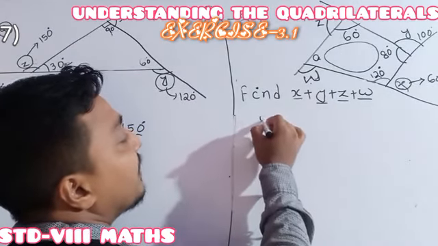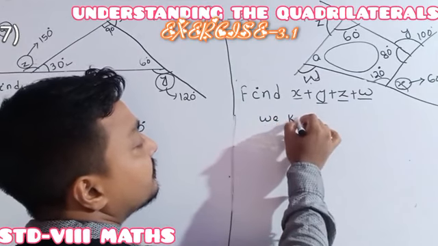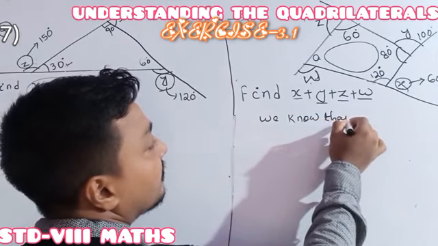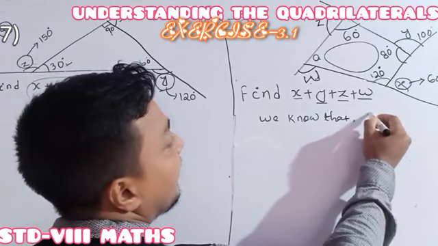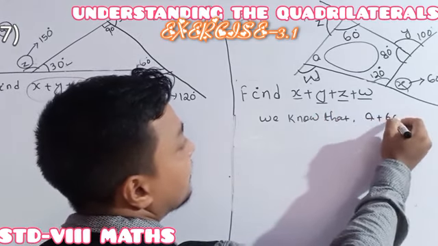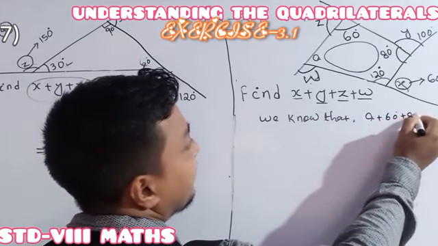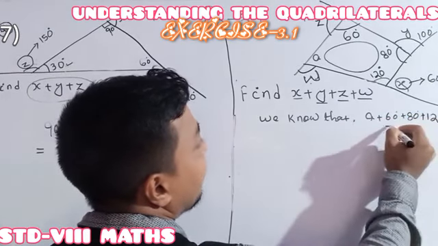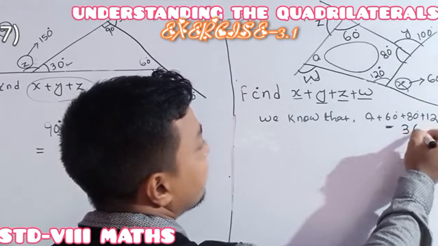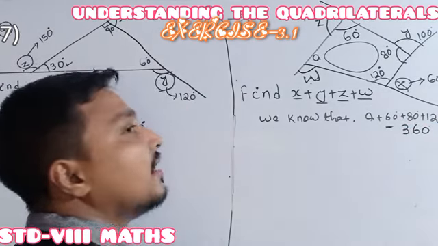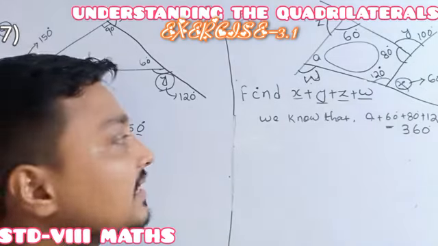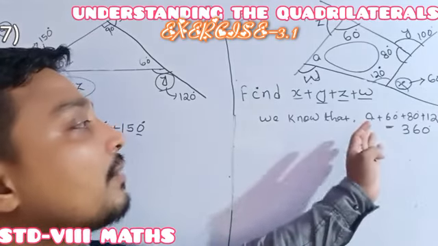So first we write, we know that A plus 60 degrees plus 80 degrees plus 120 degrees is 360 degrees, because of the angle sum property of a quadrilateral, the interior angles sum to 360 degrees. Why are we doing this?